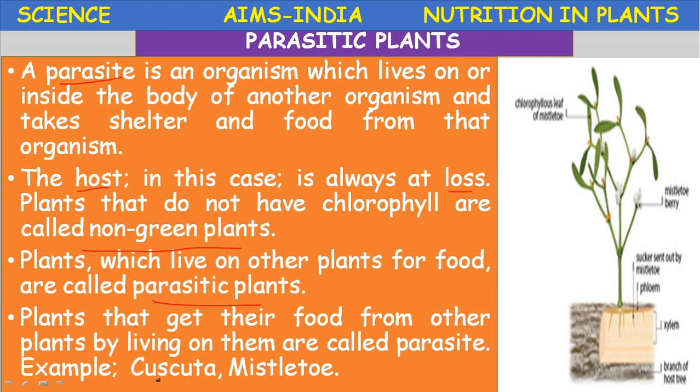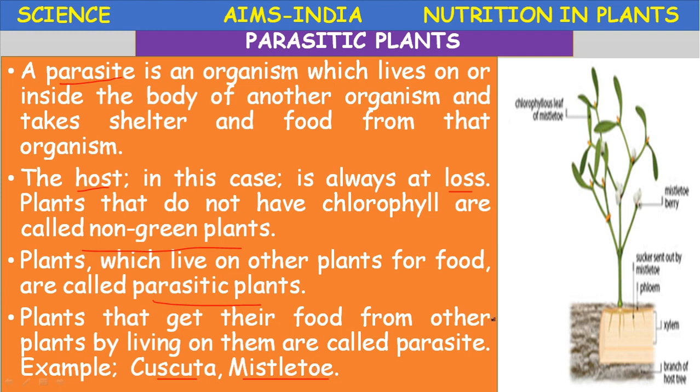Example, cuscuta, mistletoe. This cuscuta is also called dodder or amarbel. It is a total parasite, whereas mistletoe is a partial parasite.